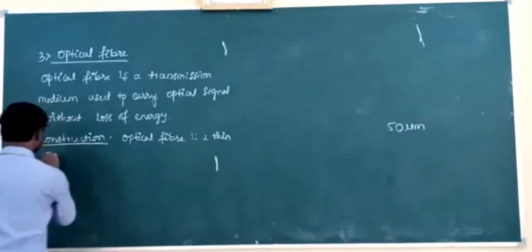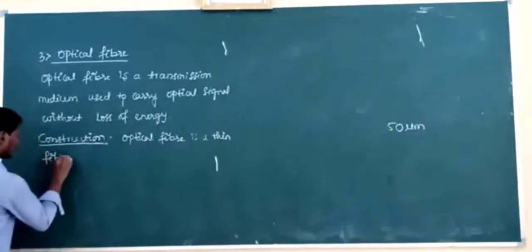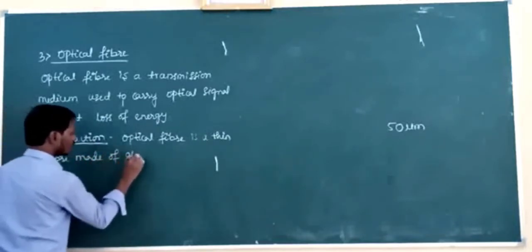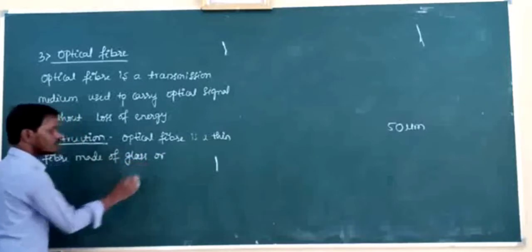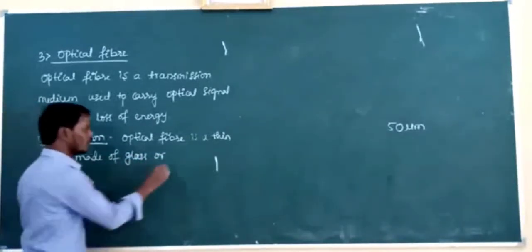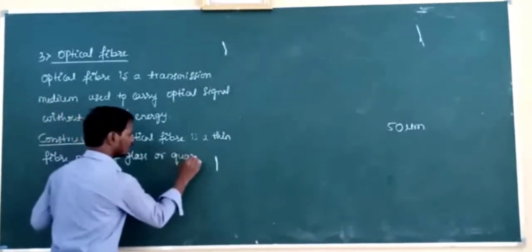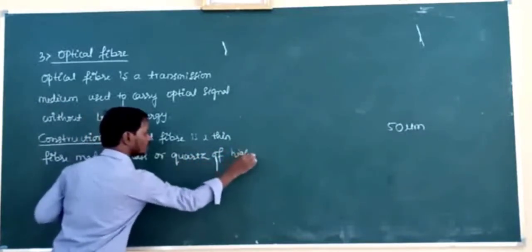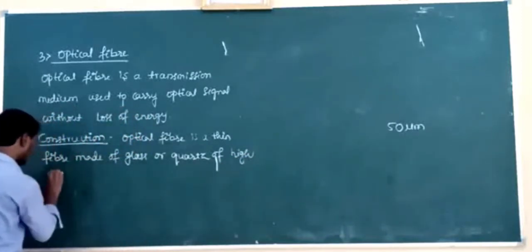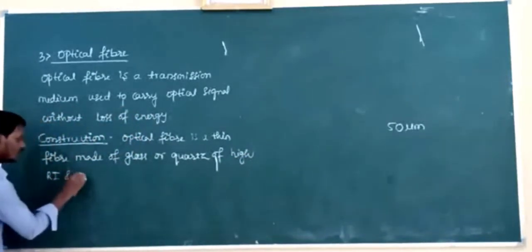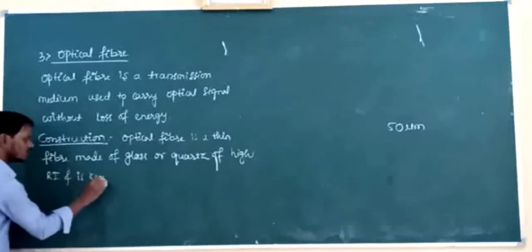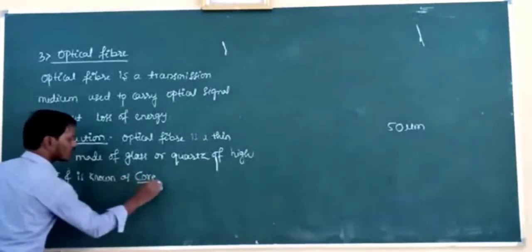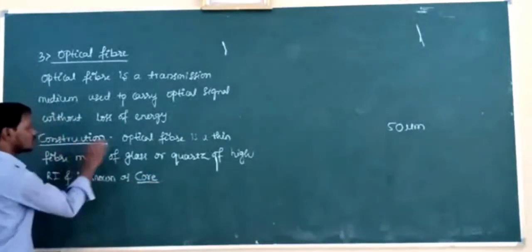It is a thin fiber made of glass, because glass is a transparent medium, or quartz of high refractive index, and is known as core. So it is the essential part of the optical fiber.